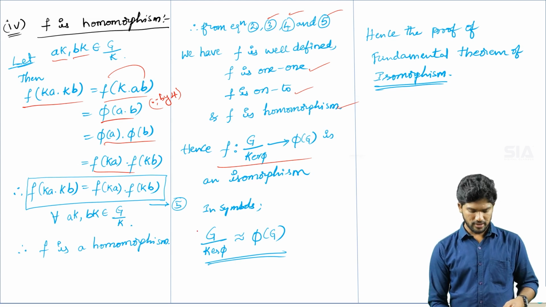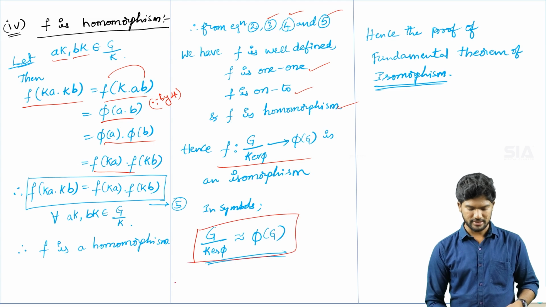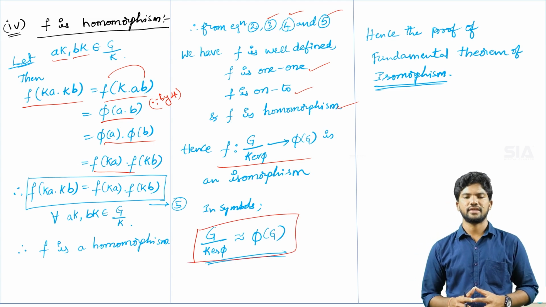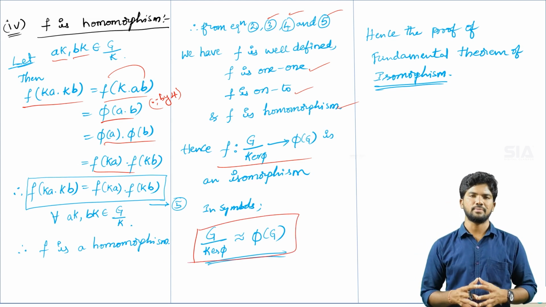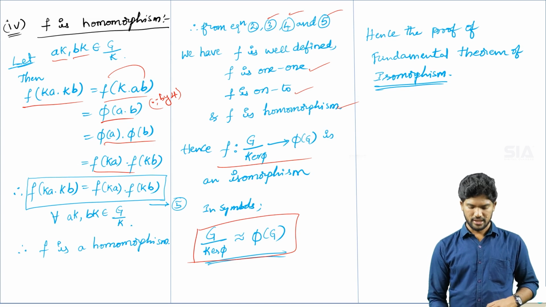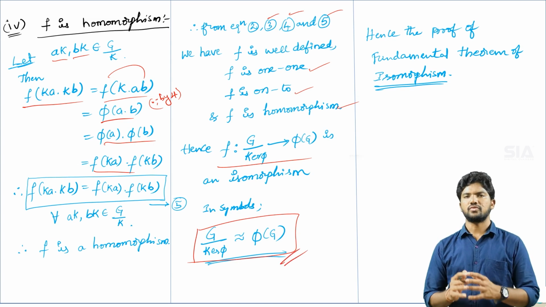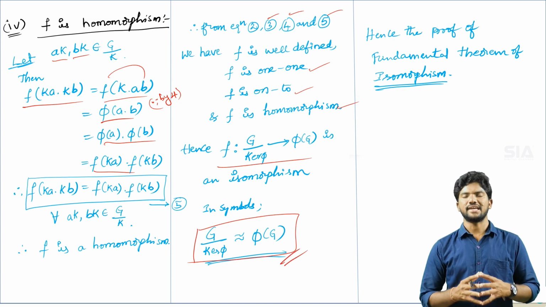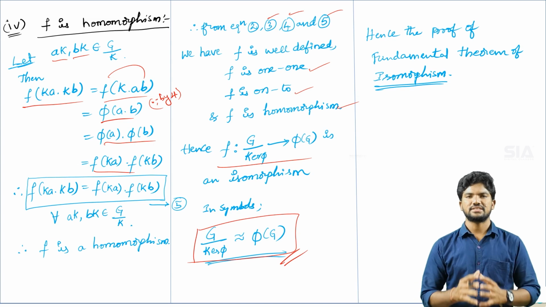In symbols, G by kernel pi is isomorphic to the homomorphic image of the group G. This is the proof of the fundamental theorem of isomorphism, or the first isomorphism theorem.